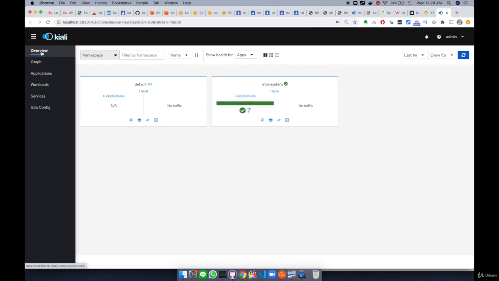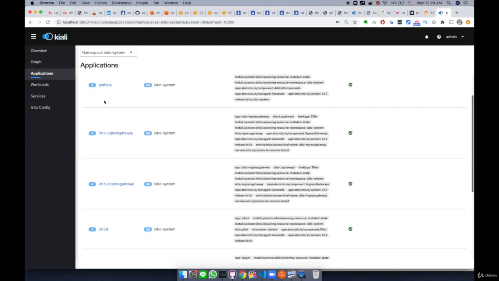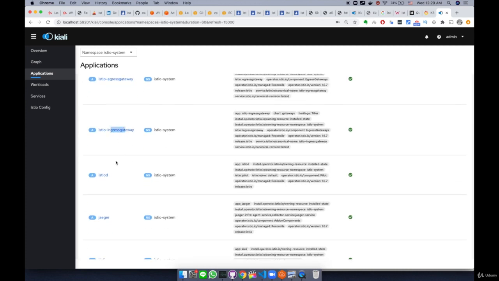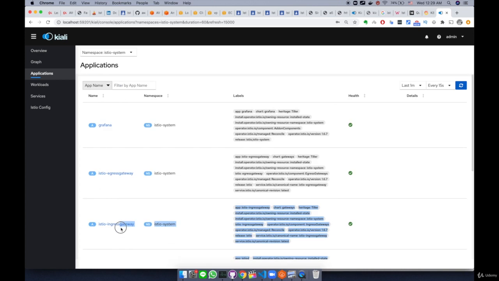Right now on the left hand side there are tabs, with Overview. This is the default one. And we see two namespaces: default, which has 0 applications, and istio-system with a green checkmark icon. We have 7 applications, so I clicked 7 applications, and then we see Grafana, Egress, Ingress, IstioD, Jaeger, k8s, Prometheus. All these are deployed in the istio-system namespace, and you can see health and labels.